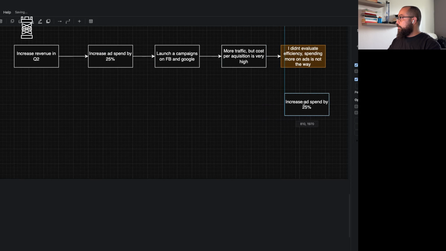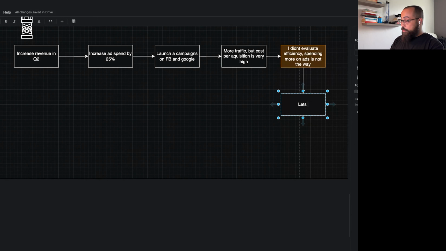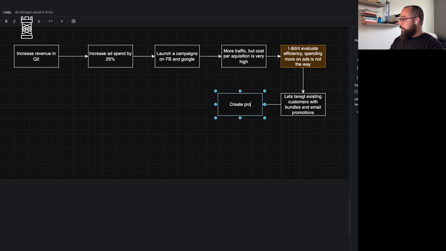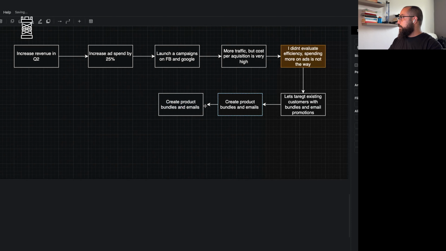Now depending on this reflection, we say, all right, so what's our next attempt? Let's say our next attempt is going to be, let's target existing customers with bundles and email promotion. And in this case, this will end up with an action, create product bundles and emails. And then this action again is going to translate into a result and an observation. So we took the action now.